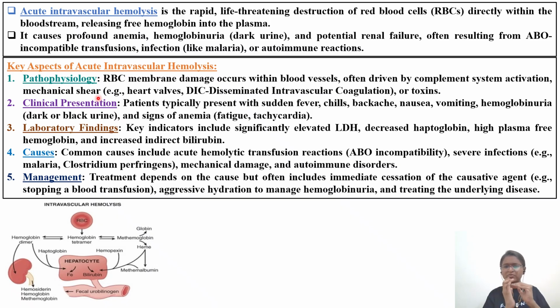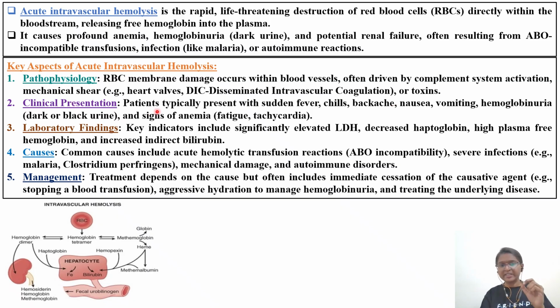The shape of the RBC cell is biconcave. There's some physical advantage of RBC as compared to other cells, and it is enucleated also, that you have to remember when you're reading things like that. That's why they're talking about mechanical shear: heart valves, DIC, that is disseminated intravascular coagulation, or toxins. So that was about the pathophysiology.